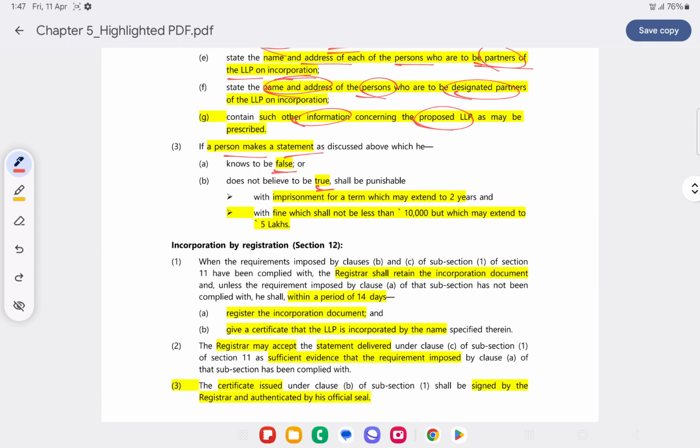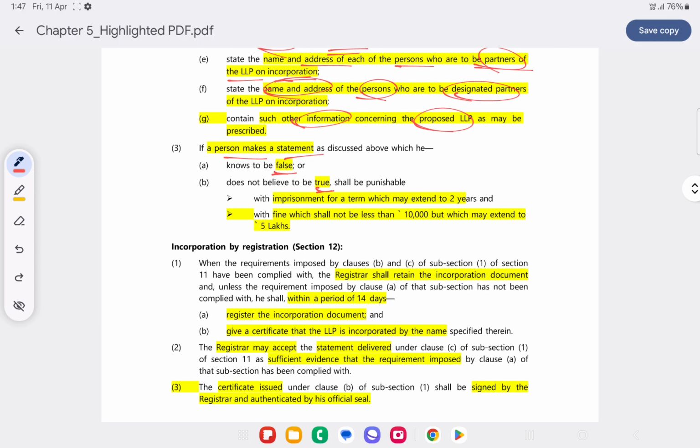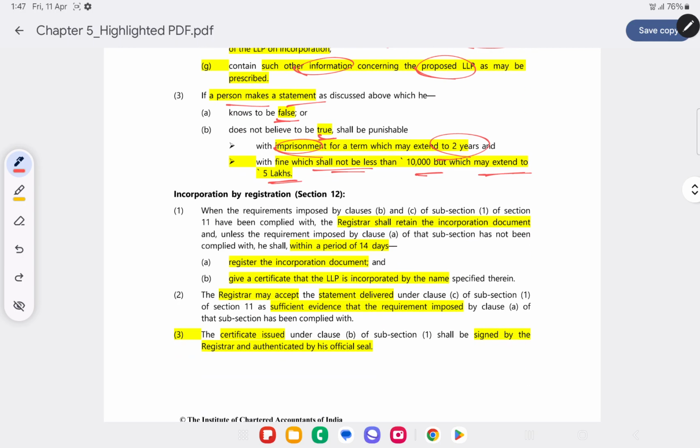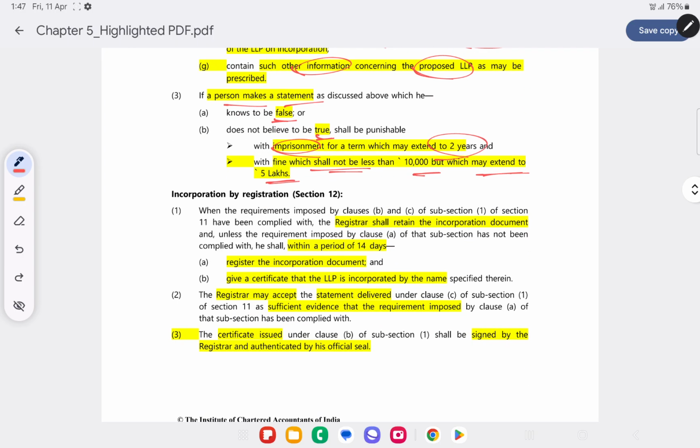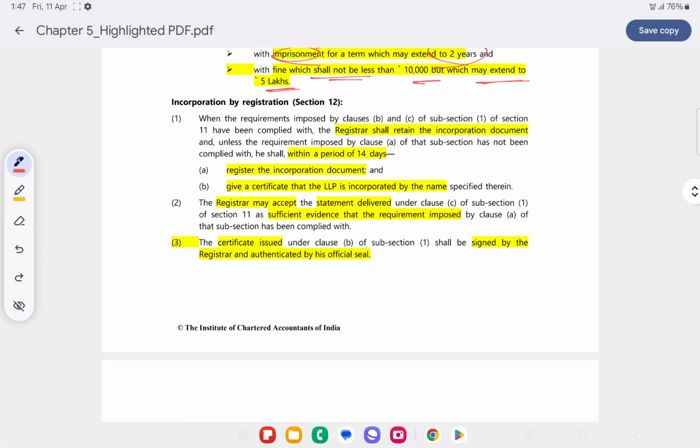Now if at all any person is furnishing false information, or a person knows that the information is not true and still furnishes that information, in that case he will be punishable with imprisonment which may extend to 2 years maximum, and fine which will not be less than 10,000 but which may extend to 5 lakh. So imprisonment up to 2 years plus fine of 10,000 to 5 lakh.